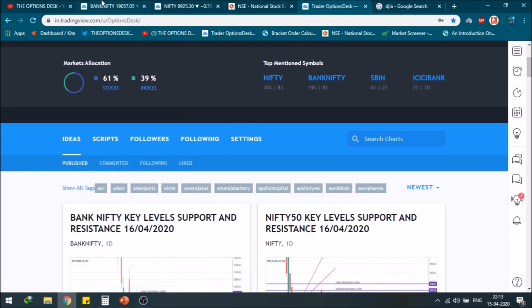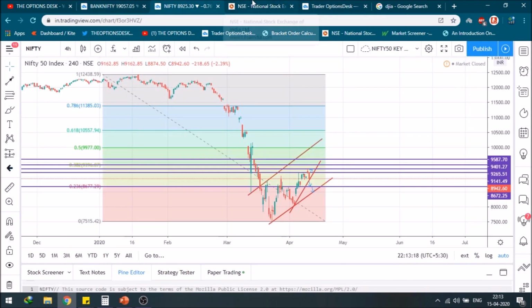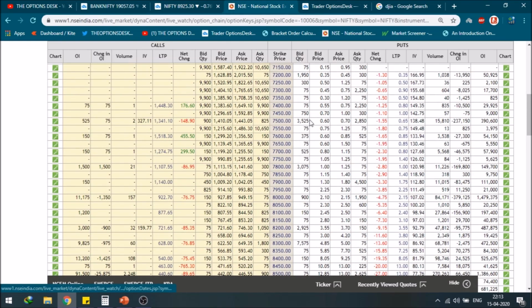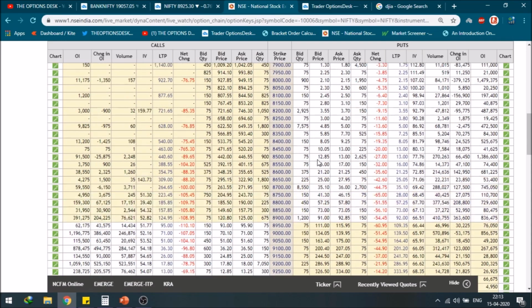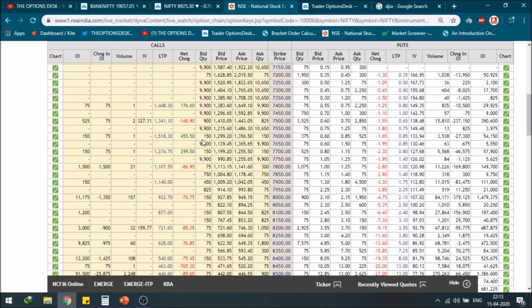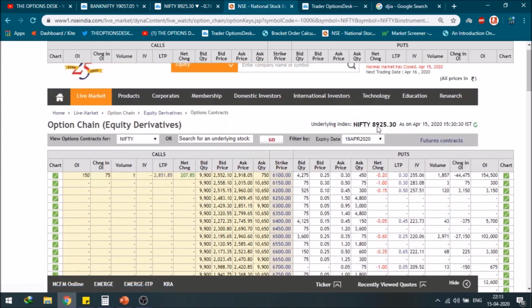Now one important thing for Nifty 50, I personally wanted to do it. What was that? That was the option chain. So now let's do a quick overlook. There's nothing to get scary about it. I also used to get scared about it. There's nothing like that. As you can see, we closed around the level of 8925.